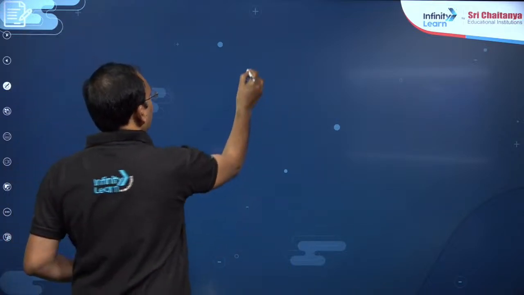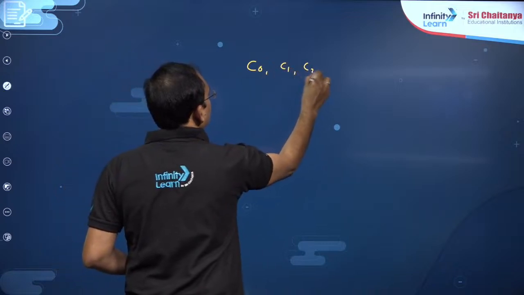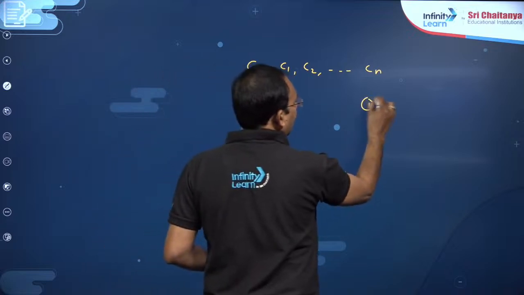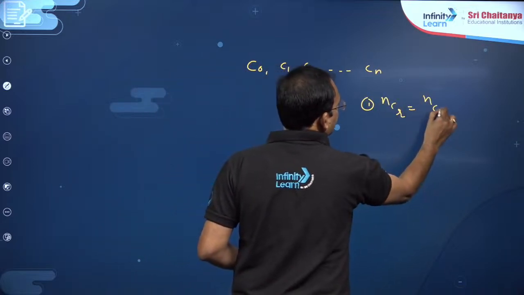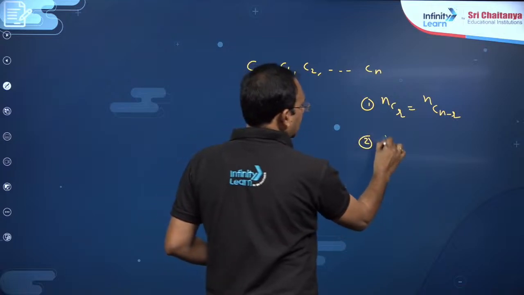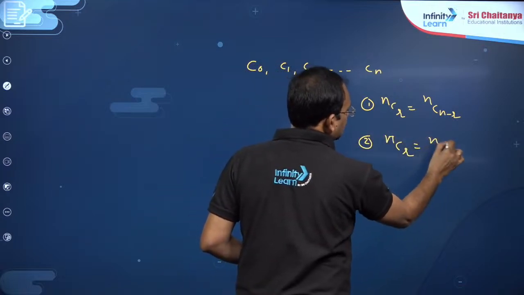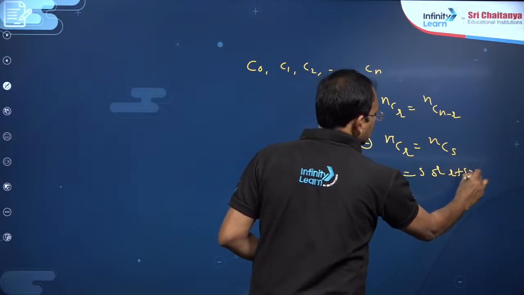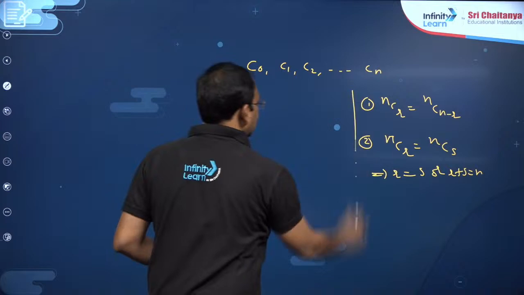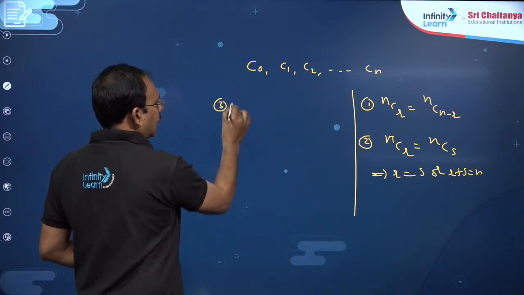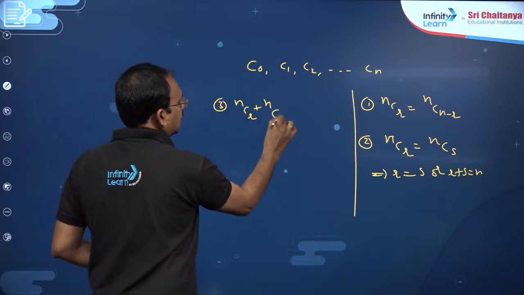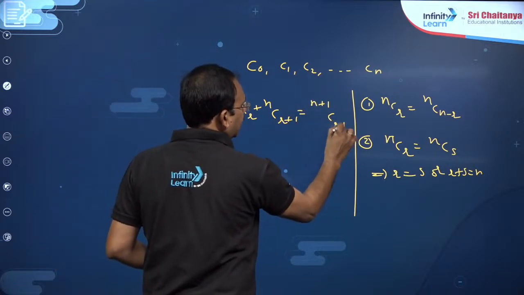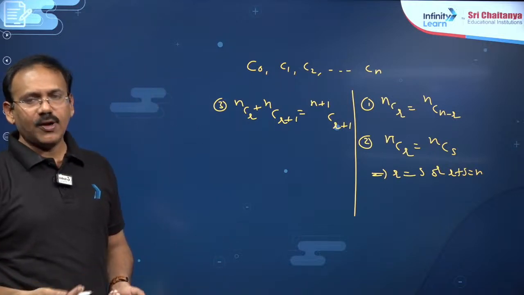Simple properties, in the sense binomial coefficients are C0, C1, C2 and so on up to Cn. So you must recall nCr is equal to nC(n minus r). Second, if nCr is equal to nCs, you must get either r is equal to s or r plus s is equal to n. And third, if nCr plus nC(r plus 1), if you add these two, dear students, you will get (n plus 1)C(r plus 1). I am just recollecting all the important points, dear students.